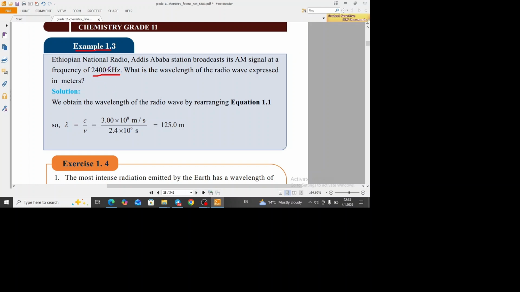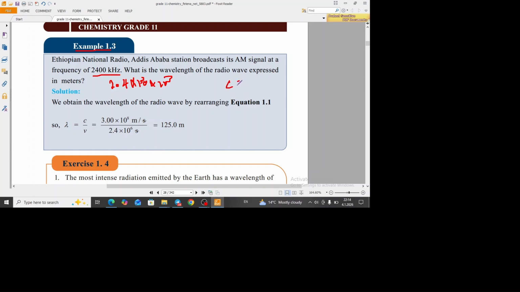ይህ ማለት 1 2 2.4 times kilo 2.4 times 10 the power of 3 ማለት ነው። ኪሎ ማለትም times 10 the power of 3 ማለት ነው። 2.4 times 10 the power of 6 hertz ይሆናል። so ቅድም ምን ብለናል?